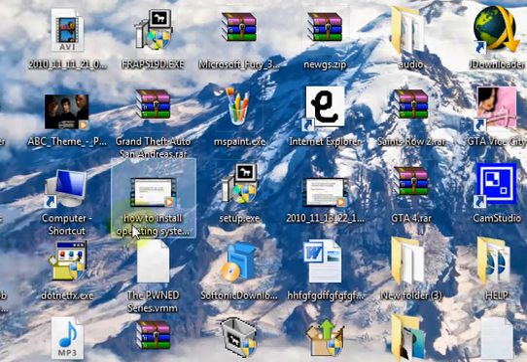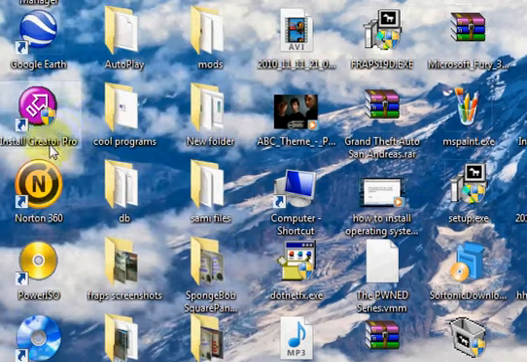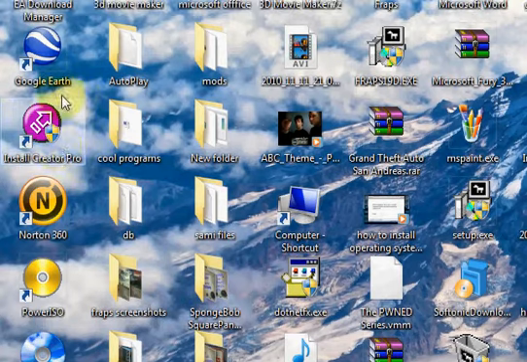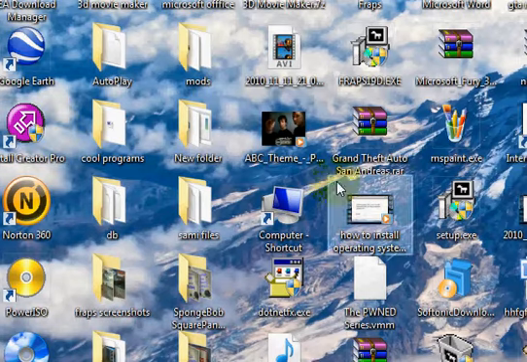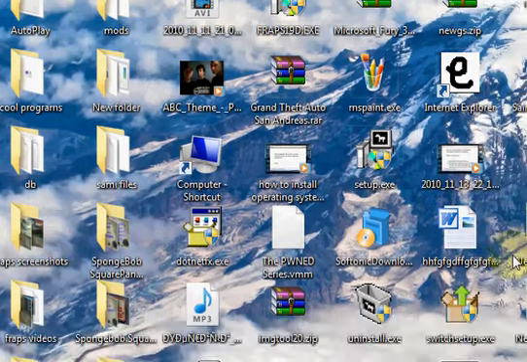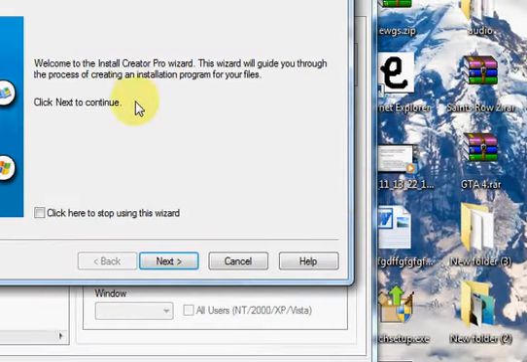This is how to make setups with Install Creator Pro. First, you have to download it. I don't know where the download link is. And you need a keygen, so you get the keygen from Keygens. Okay, so this is what it is. It's a thing that makes your setups, which take less memory.